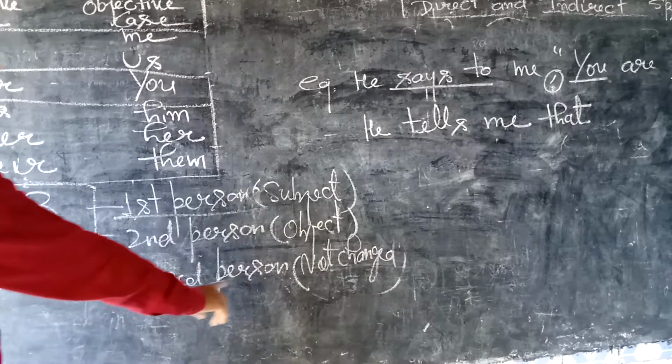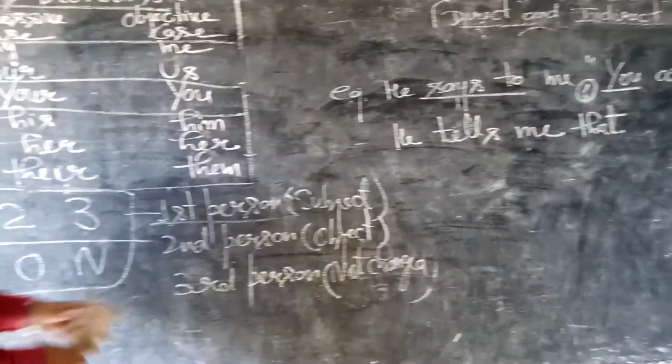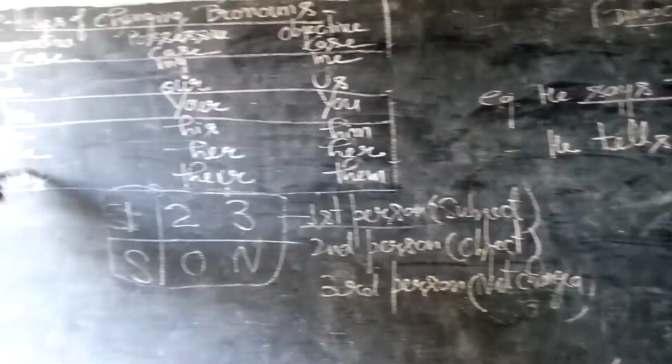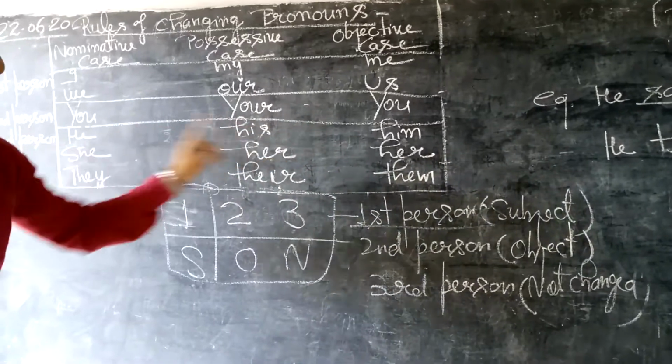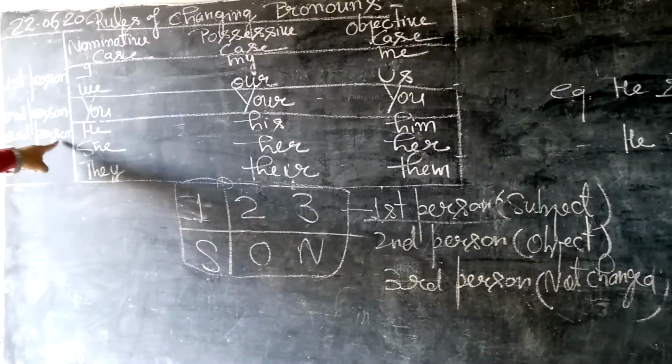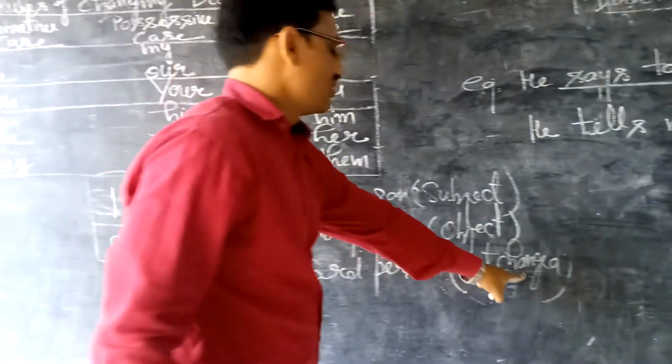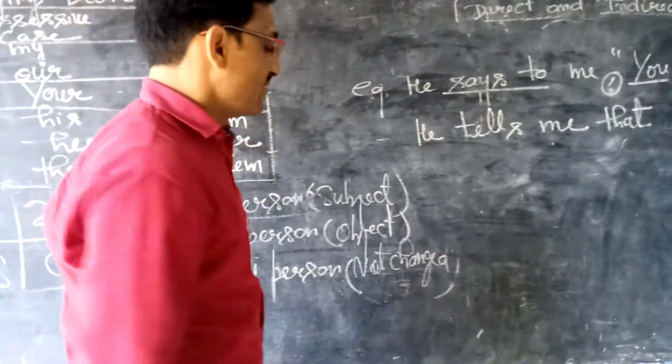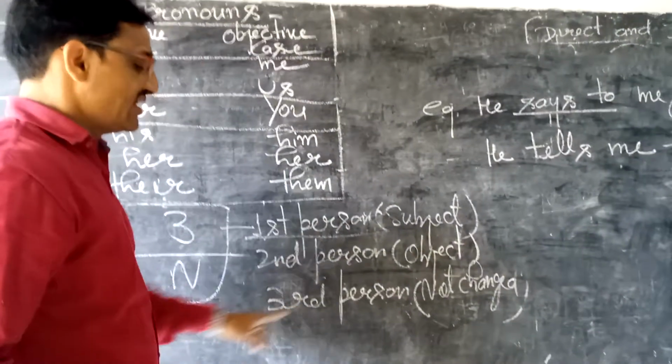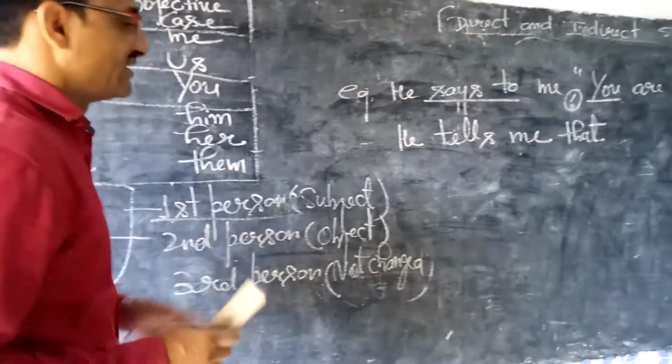Now students, third person pronouns. If third person pronouns are there like this, these all are third person pronouns, then it is mentioned here, third person, we need not change them. Not change, because these pronouns are never changed. We write them in the same form as they are.